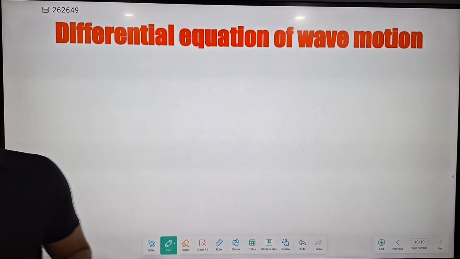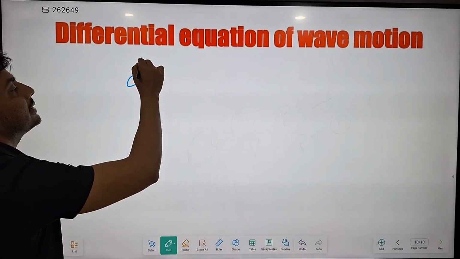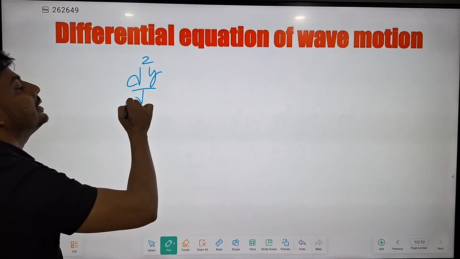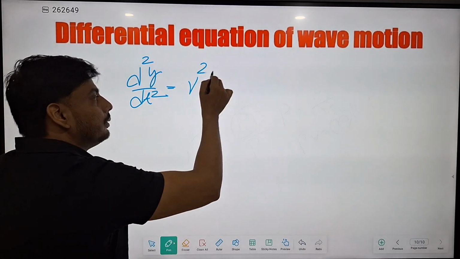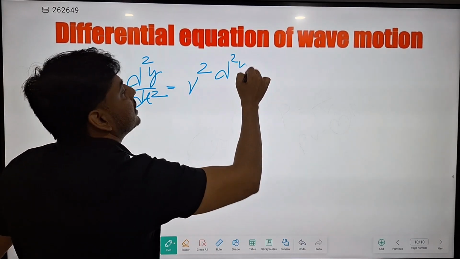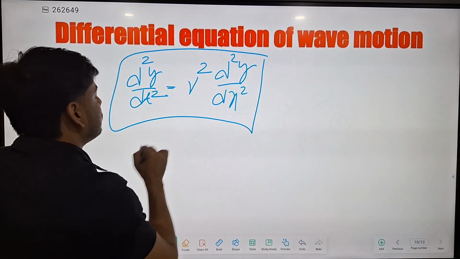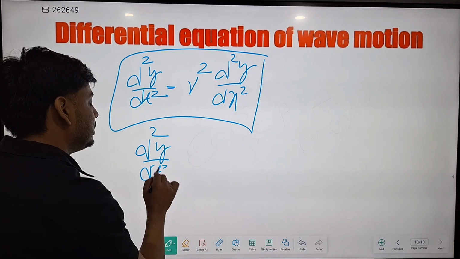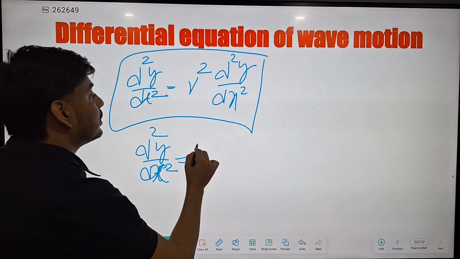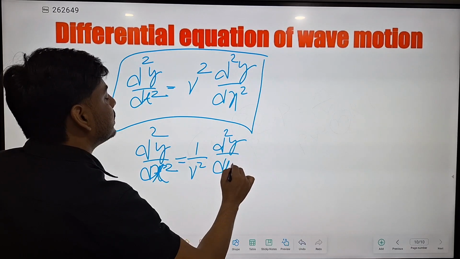So if we compare equation number 2 and 3, then we will get: d square y by dt square equal to v square d square y by dx square. Or you can also rearrange and write d square y by dx square equal to 1 by v square d square y by dt square.